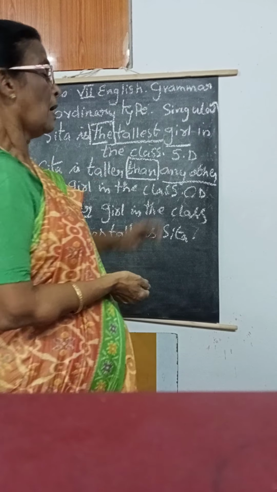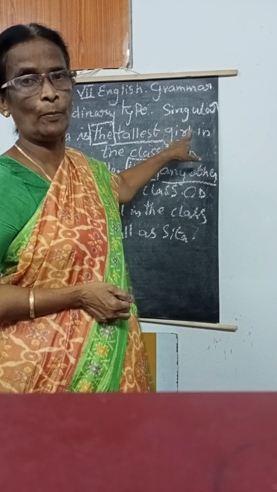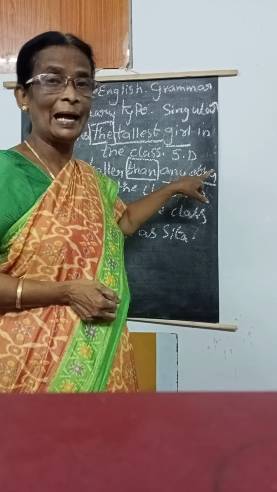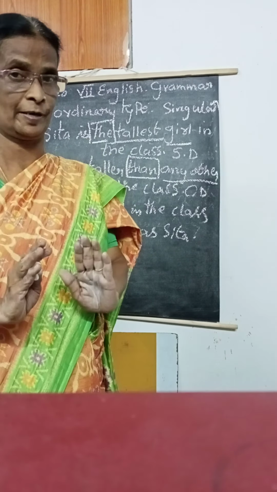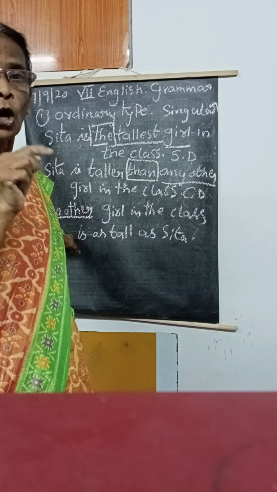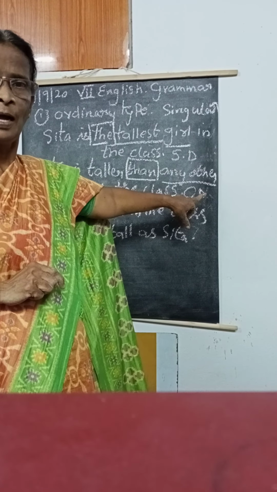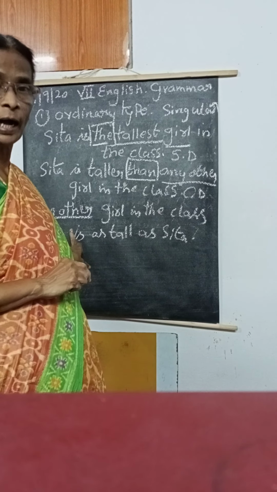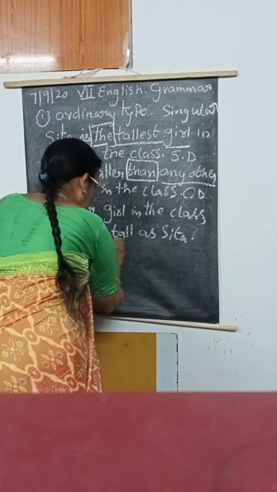Once again I am telling. In the ordinary type, superlative degree, how to identify: the common noun is singular. Then comparative degree, "any other". This "any other" common noun is singular only, as we see in the ordinary type. Whereas positive degrees start with "no other". That means here there is no competition. That's what we wrote in the comparative degree, "any other". But the positive degree starts with "no other girl in the class is as tall as Sita".